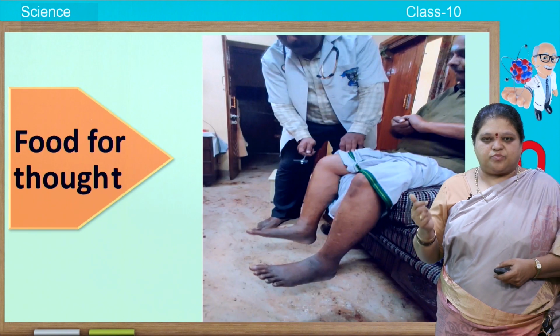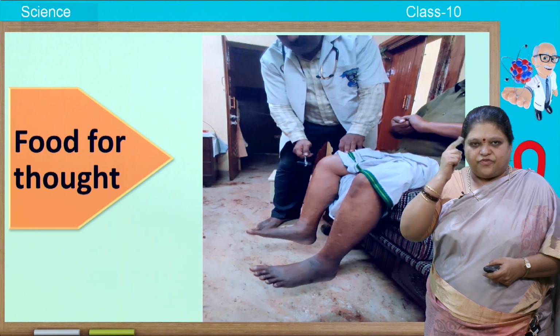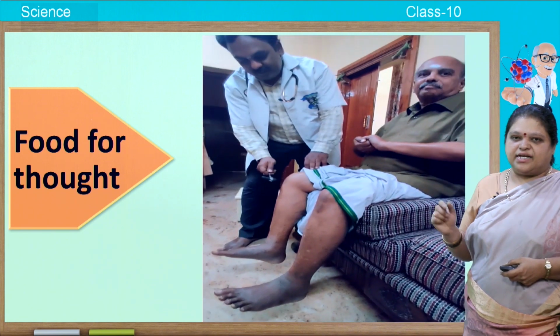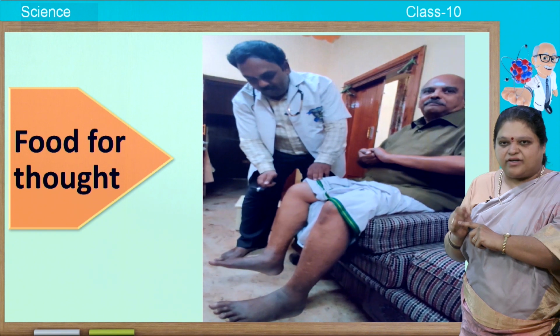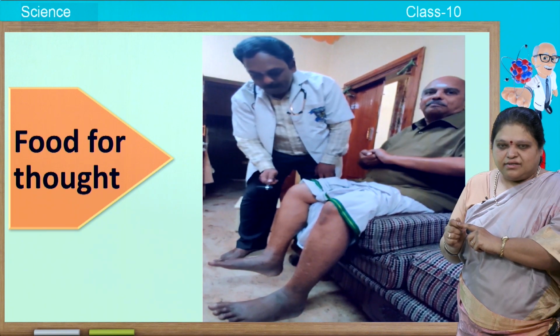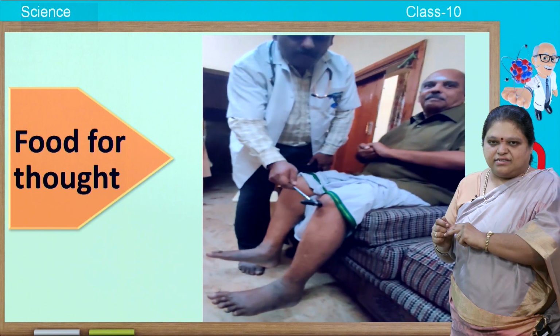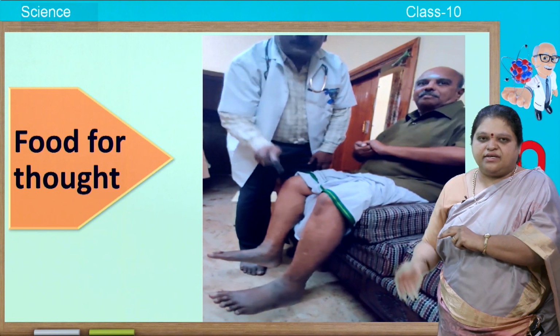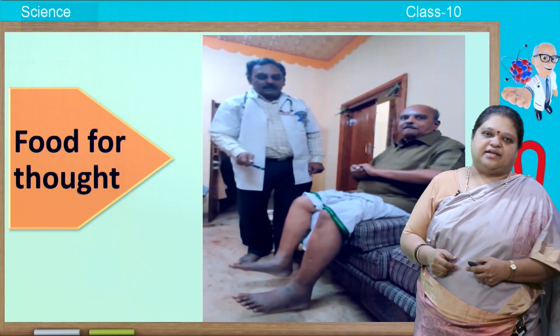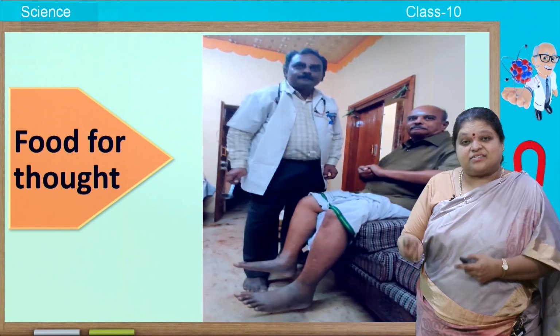I have given a small question, so food for your thought. Here an elderly person with the help of a hammer is slightly hit by a doctor. Nothing is happening. He is trying with another leg. You can see that, you can see a sudden jump in the lower portion of the leg. Why is it? We will discuss about it in the last session. Same thing you can observe in this video.